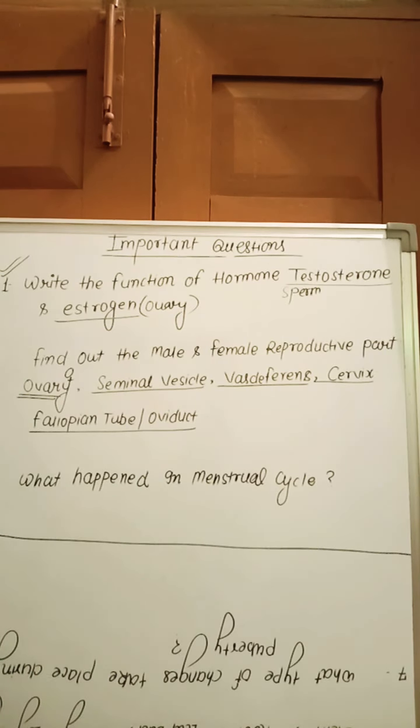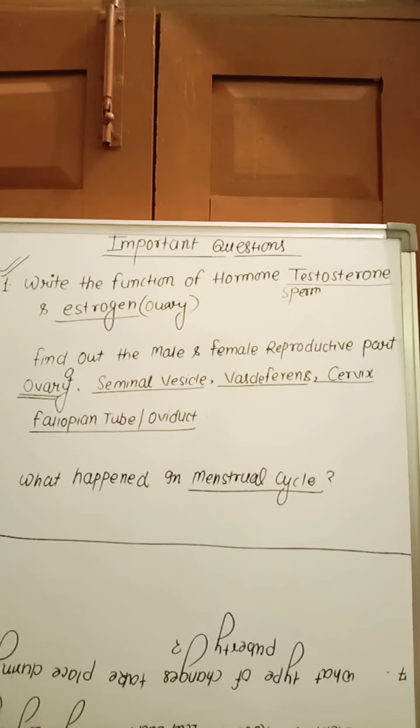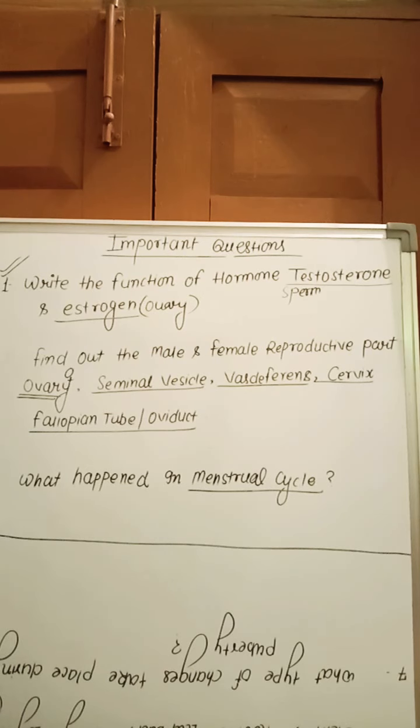What happens in the menstrual cycle? First, you should know what the menstrual cycle is. In the menstrual cycle, there is discharge of blood from the vagina due to the breakdown of the ovum and uterus wall. That is called the menstrual cycle. It takes place every month.